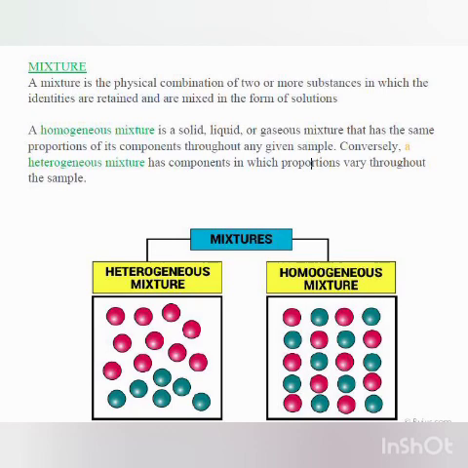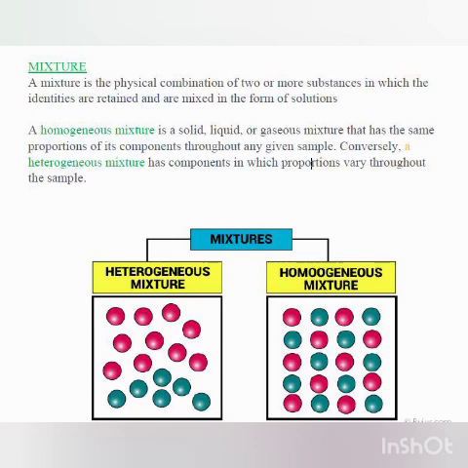Now children, a mixture is again of two types, homogeneous mixture and heterogeneous mixture. What is a homogeneous mixture? A homogeneous mixture is a solid, liquid or gaseous mixture that has the same proportion of its components throughout the given sample. And a heterogeneous mixture has components whose proportion varies throughout the sample. I hope it is clear.